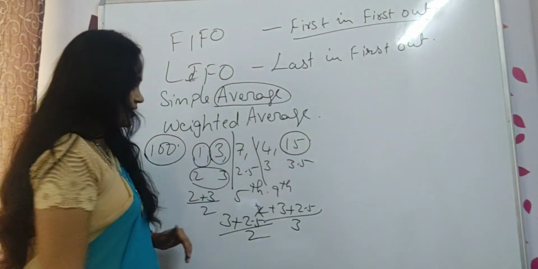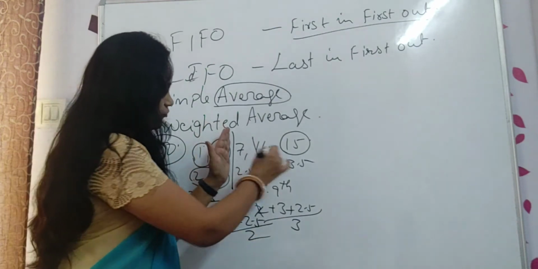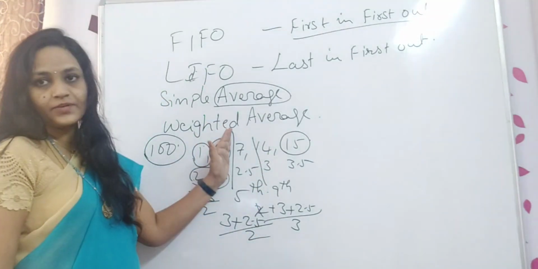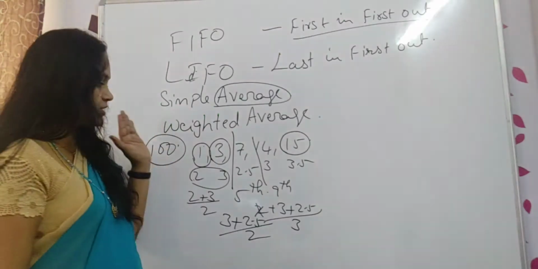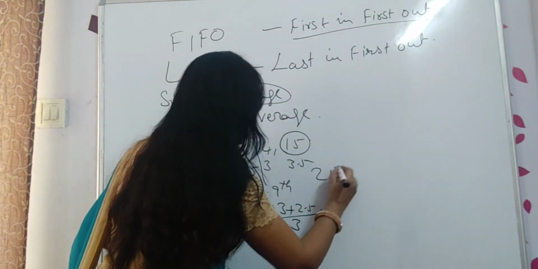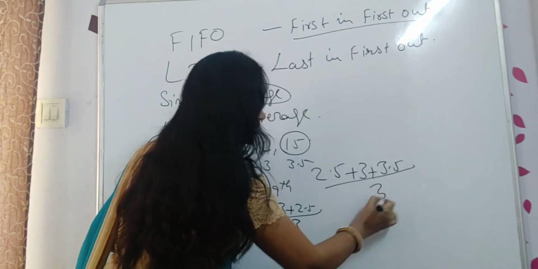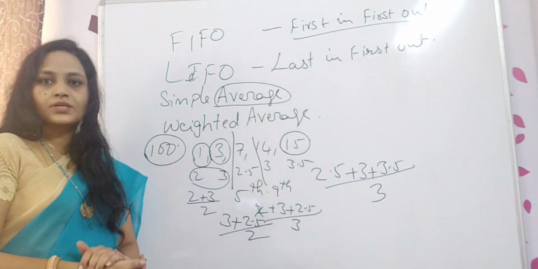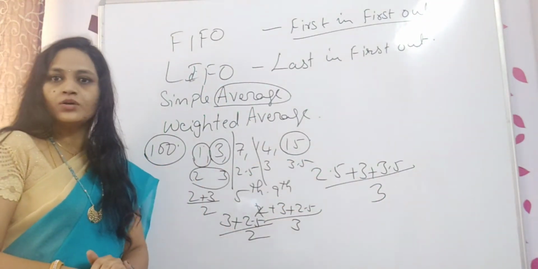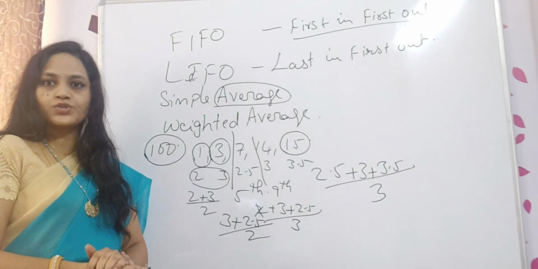Okay? On 15th I have issued. So 7, 14 and 15th were pending with me. All other things were already cleared. So 2.5 plus 3 plus 3.5 divided by 3. Whatever answer comes, that answer I am going to show over there. Okay? Understood this one?